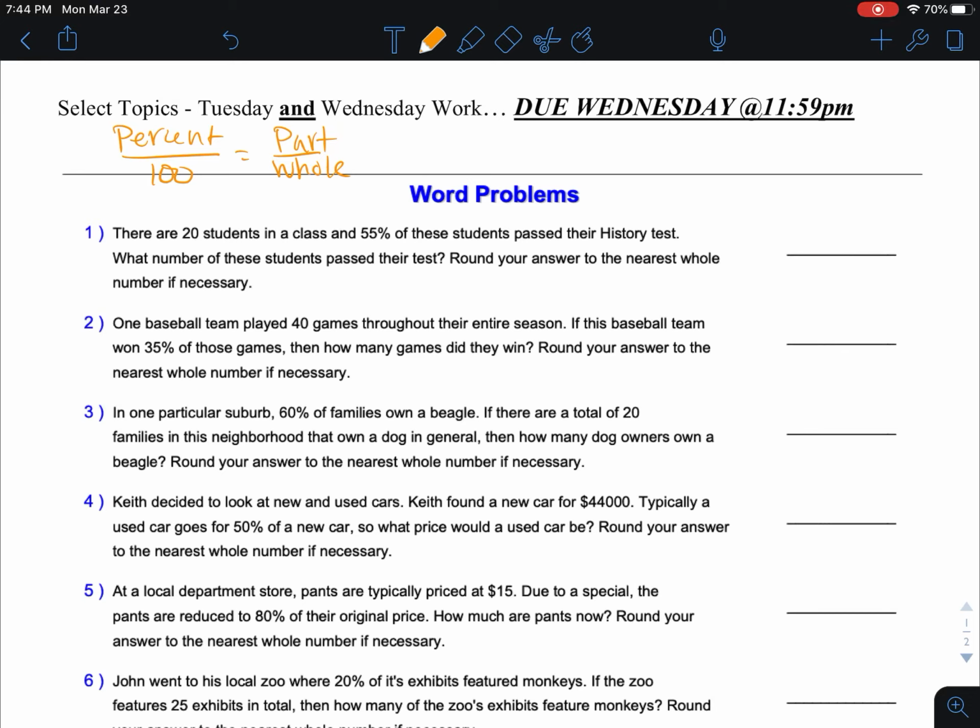Now, one other thing I want to point out, this is due on Wednesday by 11:59. I'm giving you 2 days to do this worksheet. There is absolutely no excuse for you not to complete it. You have 2 days to do 9 problems, because I'm going to do one with you right now. I don't think that's too much to ask. Make sure you're checking in with your fellow classmates and make sure they're finishing it.